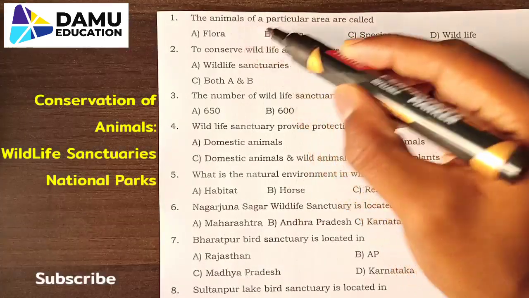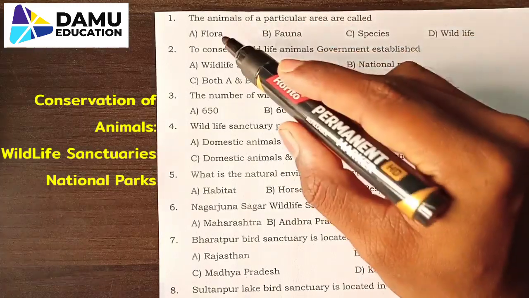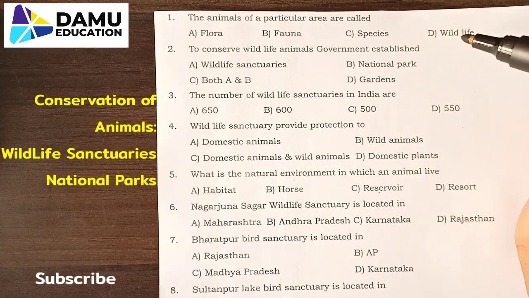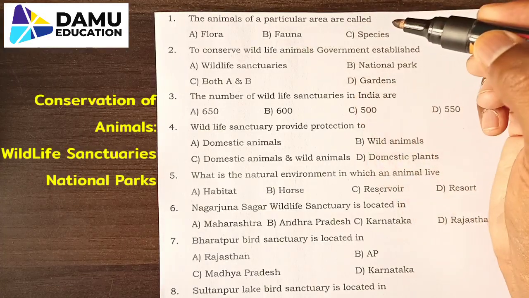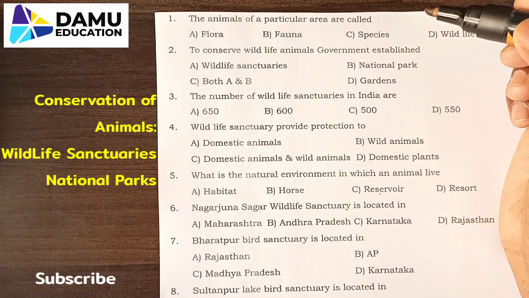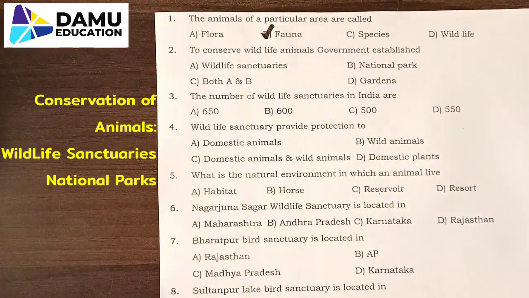First one, the animals of a particular area are called: flora, fauna, species, or wildlife. We know that flora is related to plants, and fauna is related to animals. So option B.